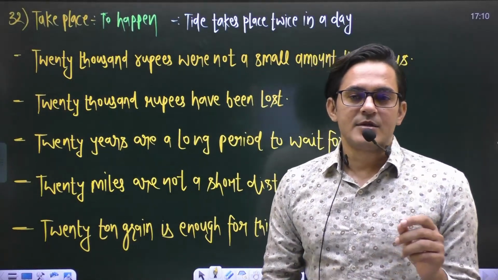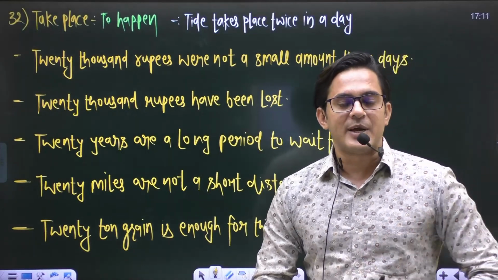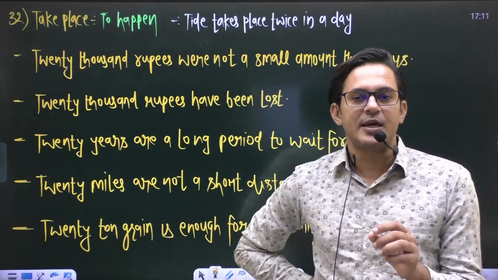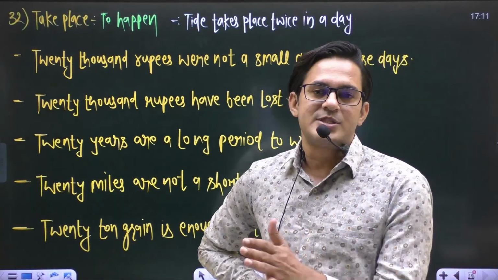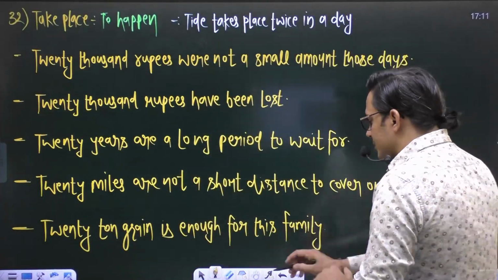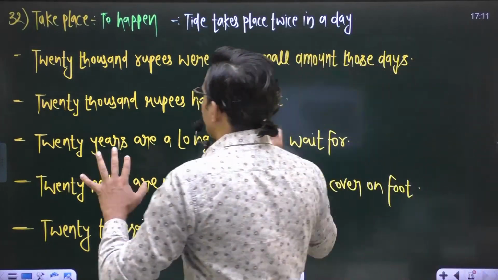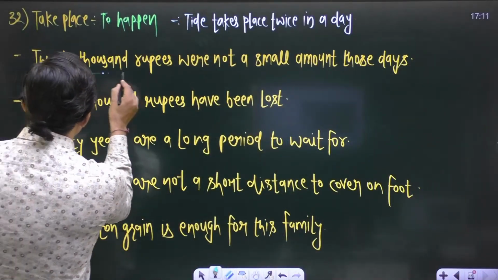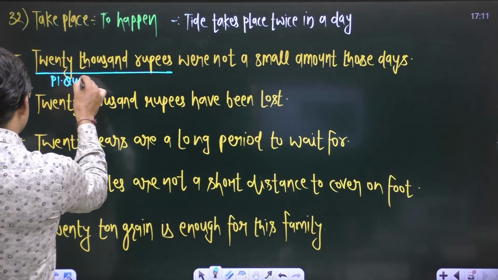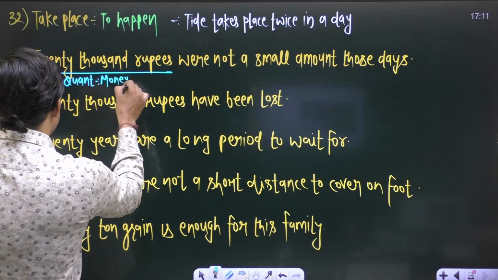As I said, this is the most important concept when you talk about subject verb agreement, right? If I am saying that this is an important concept, it means questions from such concepts come in your exam. So listen carefully to what the concept is all about. The concept is, this one, 20,000 rupees, is a plural quantity of money, right?